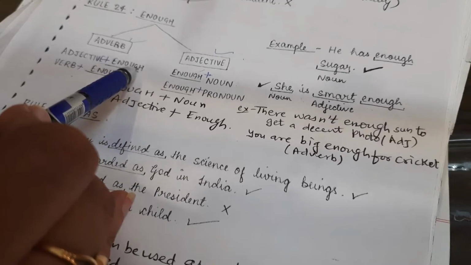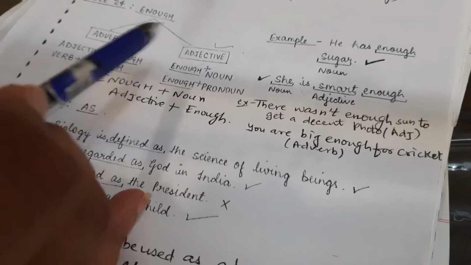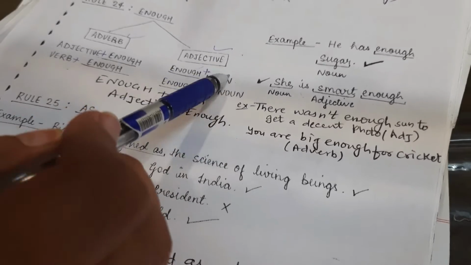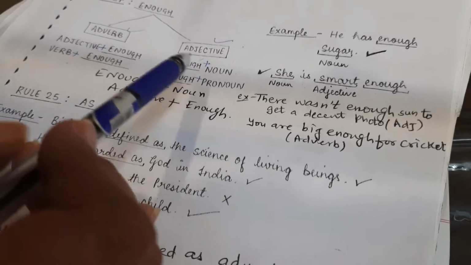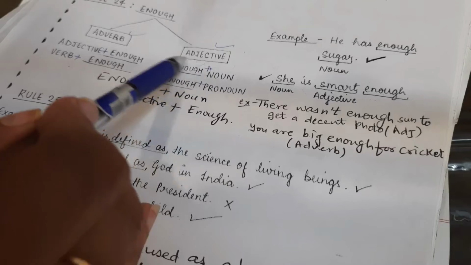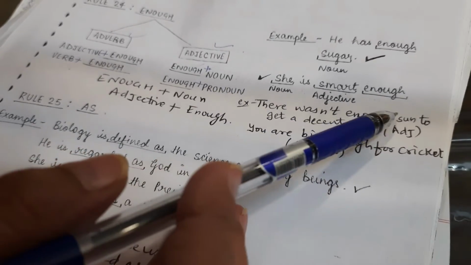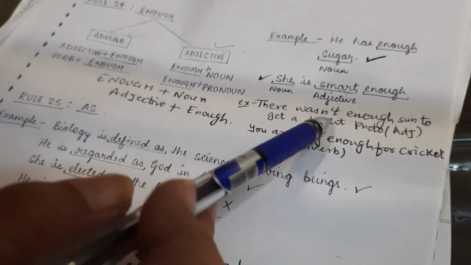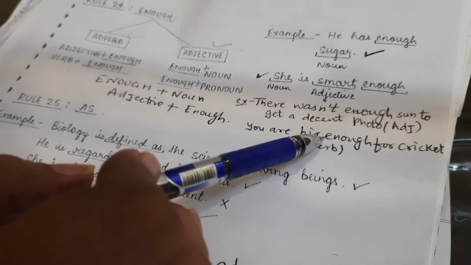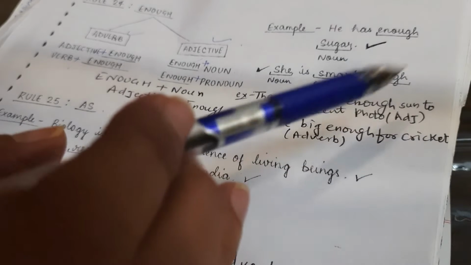Adjective plus enough, verb plus enough. And whenever there is a noun or pronoun, noun या pronoun के साथ जब भी हमें enough use करना है, तो noun pronoun से पहले use होगा, right? For example, there wasn't enough sun to get a decent photo. Example, you are big enough for cricket.